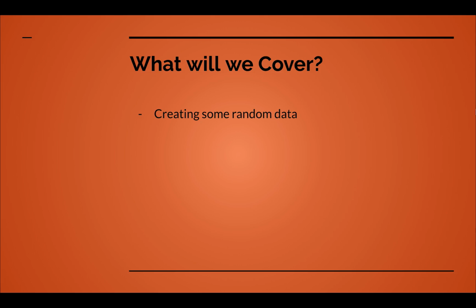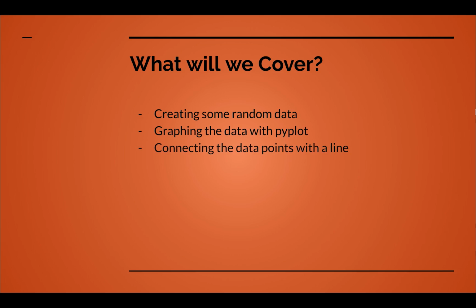So first thing will be to create some random data. You can use whatever dataset you want. I'll literally just create about 100 random values, although feel free to import your own data if you want. We're going to then graph the data with Pyplot, and we'll learn how to connect the data points with a line, as well as create just a basic scatter plot. So let's head on over to the code now.